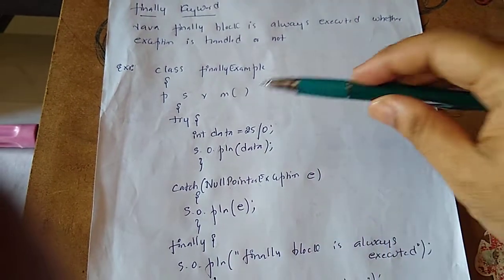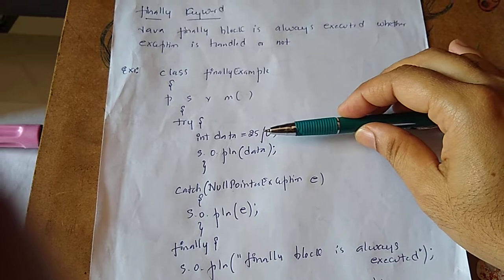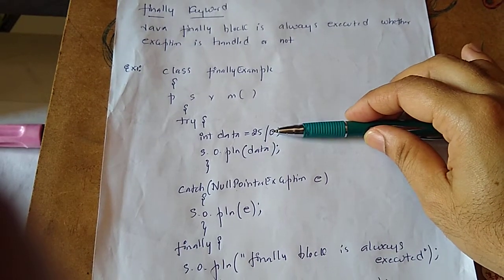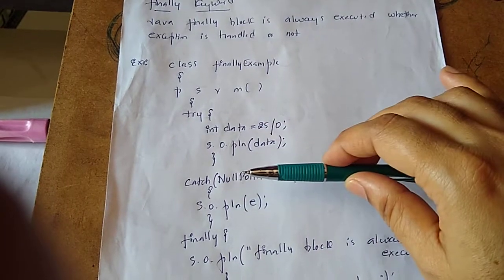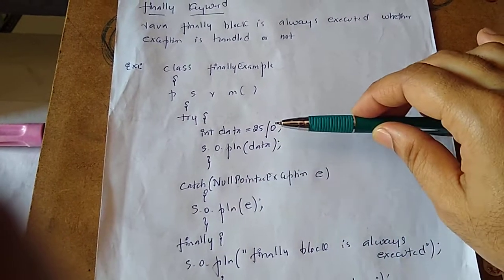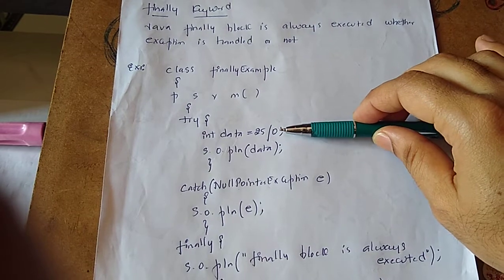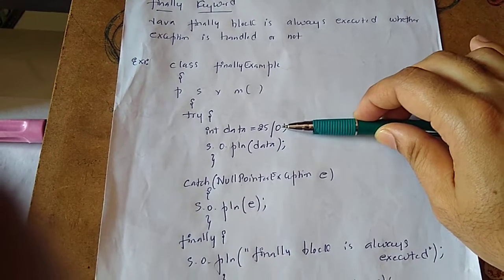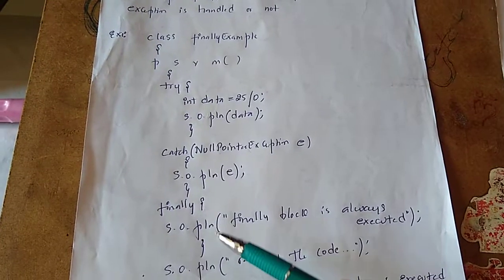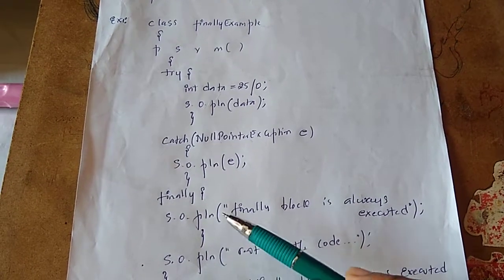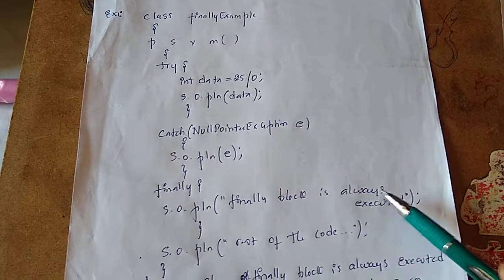So your program is going to stop execution right here by throwing the exception. Even though there is a try and catch, we are not handling it properly, so this will disrupt the normal flow of execution. But observe one more thing, there is a finally block, within which we have written "finally block is always executed".